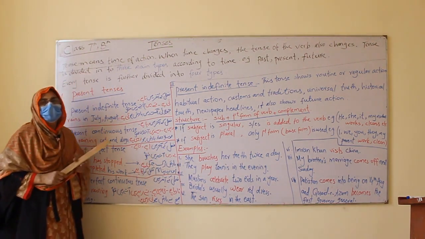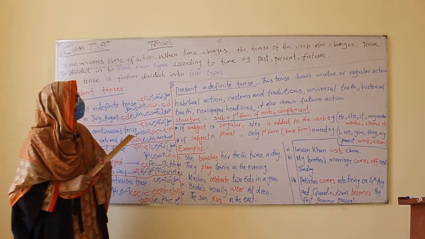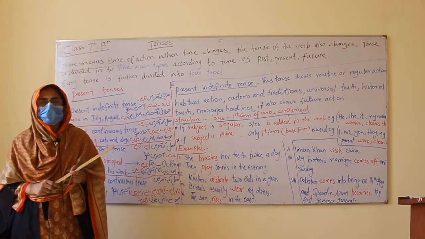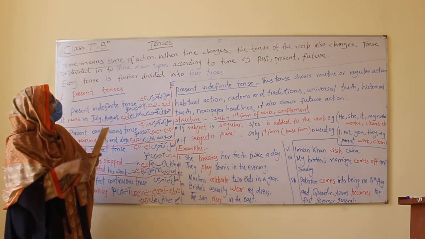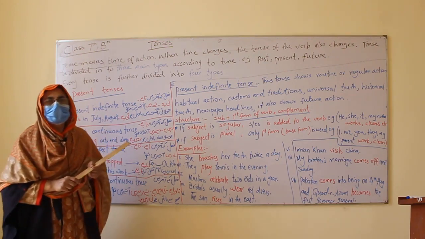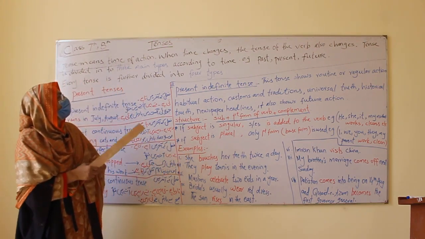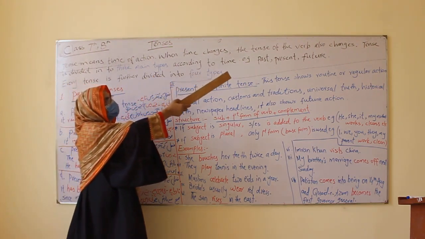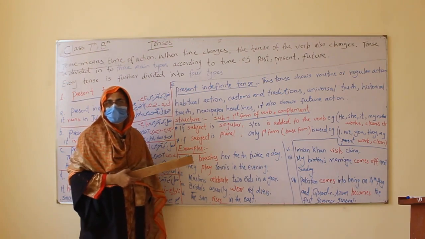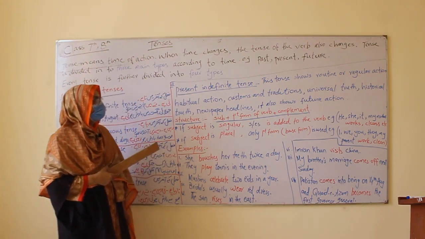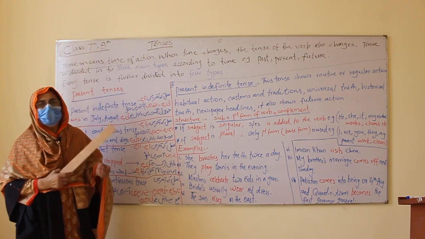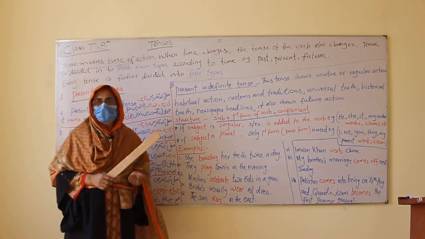Tense means time of action because it's totally related to the verb in a sentence. And time plays an important role in tenses because when time changes, the tense of the verb also changes. How? For example, if something happens now, it's present.